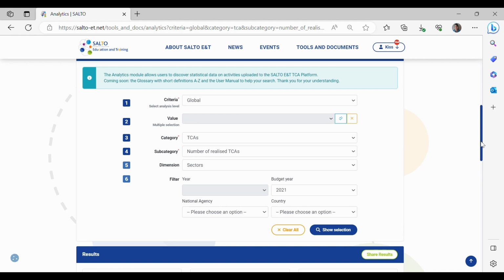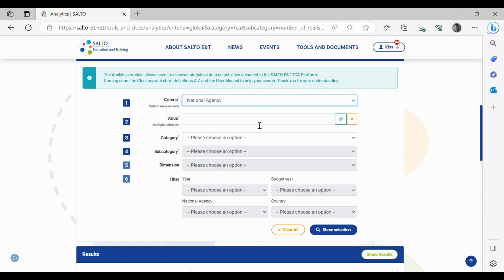And now let's go for a second example type. Let's proceed with the national agency criteria. Let's see, for example, how many LTAs were organized by a specific NA. Let's go for Hungary, the Hungarian National Agency. So we set the criteria to the national agency criteria, and let's choose the Hungarian National Agency, and here LTAs.